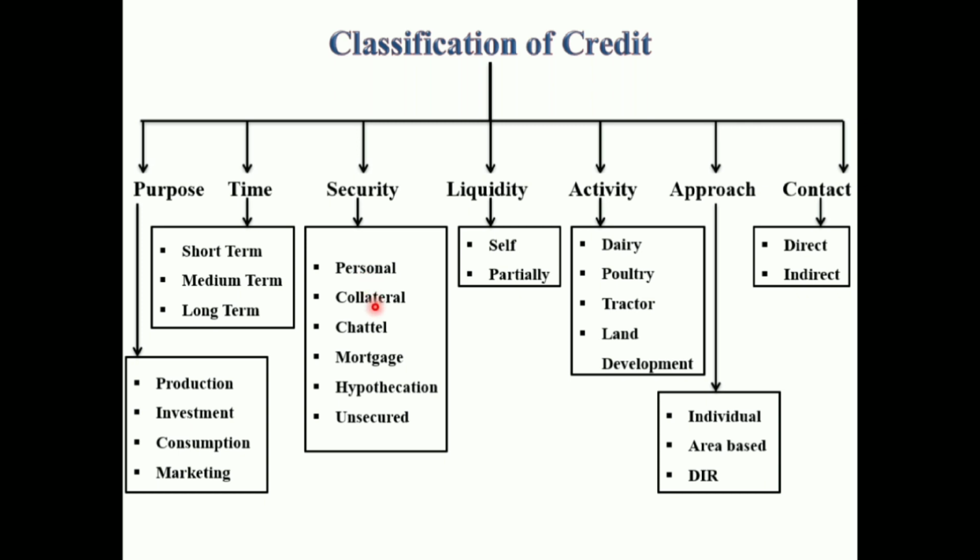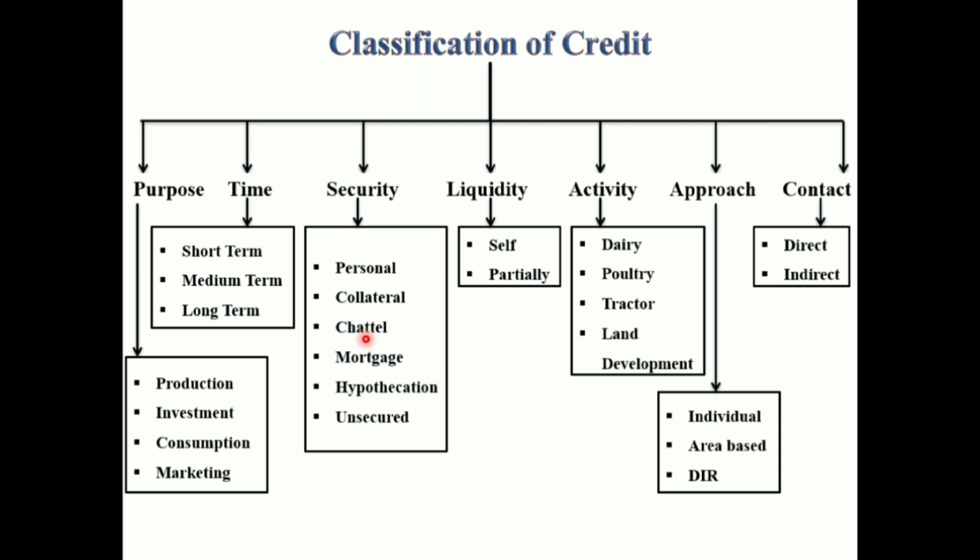Now, collateral loan. Here the property is pledged to secure a loan. The movable property of individuals, like LIC bond, fixed deposit bond, warehouse receipt, machinery, livestock, are offered as security in collateral loan, collateral security loan. Then chattel loan. This credit is obtained from pawnbrokers by pledging movable properties such as jewelry, utensils made of various metals or precious metals. That is called chattel loan or chattel security loan.